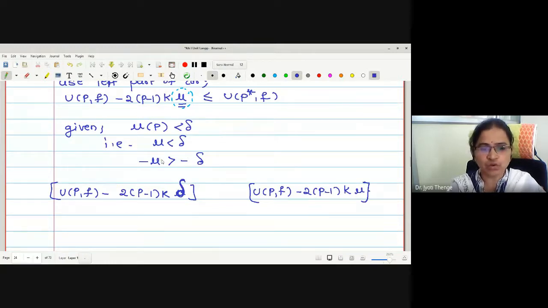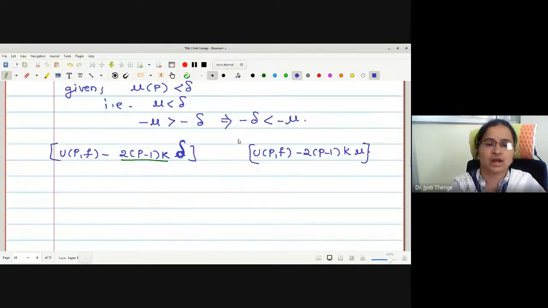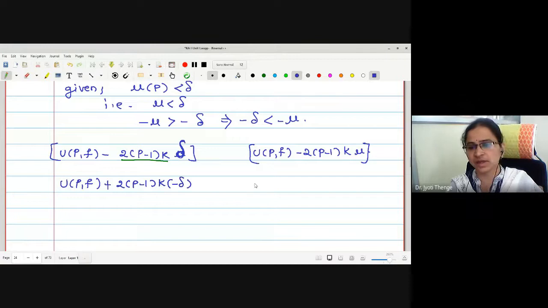The relation we know is minus mu greater than minus delta, that is, minus delta less than minus mu. Therefore, if we look at this statement carefully, this is 2 into P minus 1 K into minus delta, right? How can I write this? UPF plus 2 into P minus 1 K into minus delta, and to this side UPF plus 2 into P minus 1 K into minus mu.